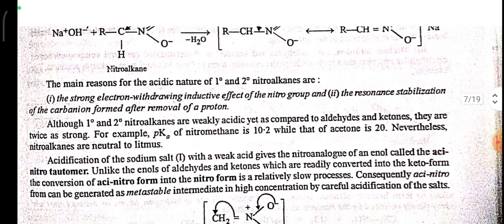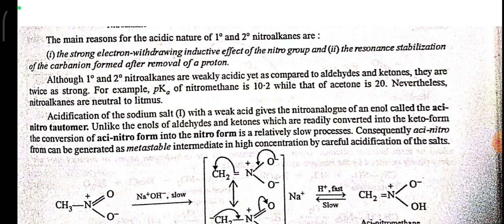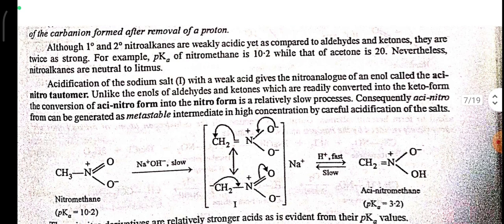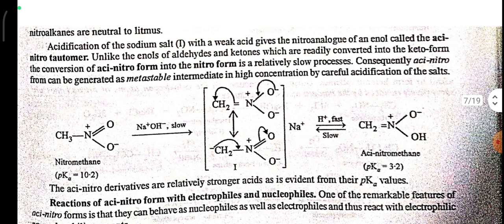The main reasons for the acidic nature of primary and secondary nitroalkanes are, first, the strong electron withdrawing inductive effect of the nitro group and, second, the resonance stabilization of the carbanion formed after removal of a proton. Although primary and secondary nitroalkanes are weakly acidic, yet as compared to aldehydes and ketones, they are more acidic. For example, the pKa of nitromethane is 10.2 while that of acetone is 20. Nevertheless, nitroalkanes are neutral to litmus.